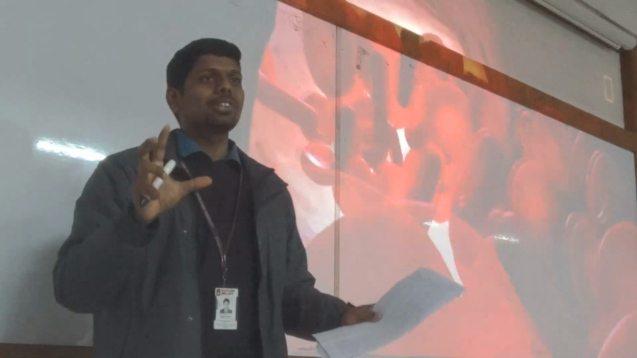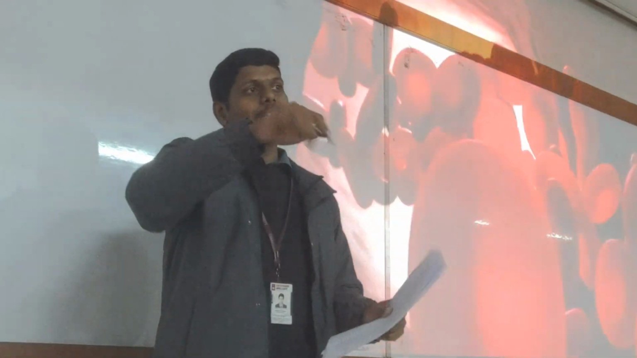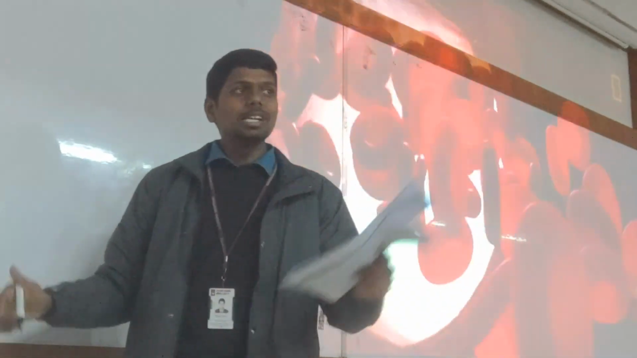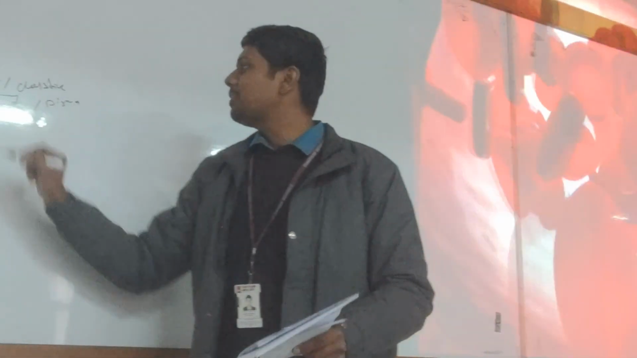Even for 2 marks, try to give a simple diagram, and you will get good marks. Sickle cell anemia: you start with a diagram. That's it. You will get full marks.